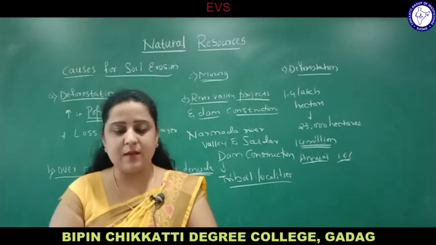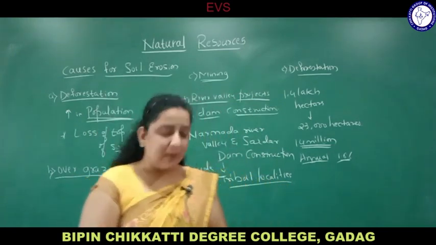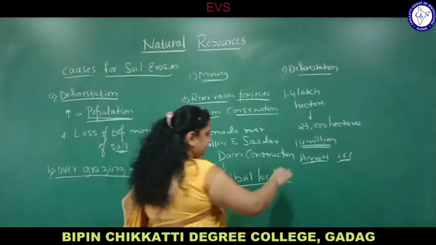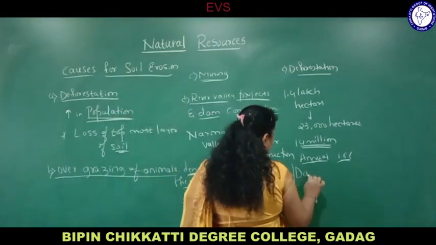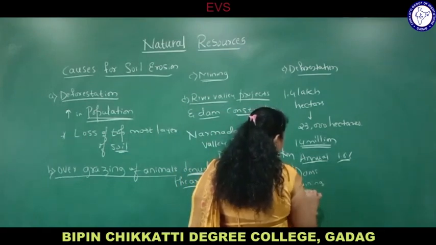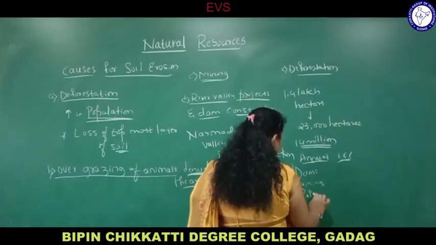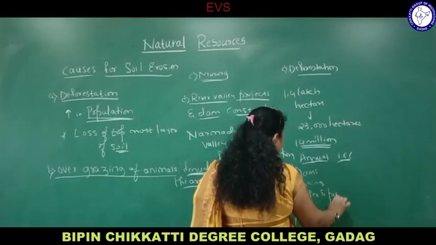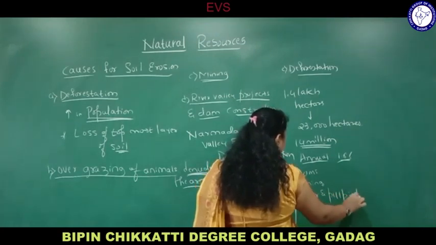Reasons are again dam construction, mining, paper and pulp industry.